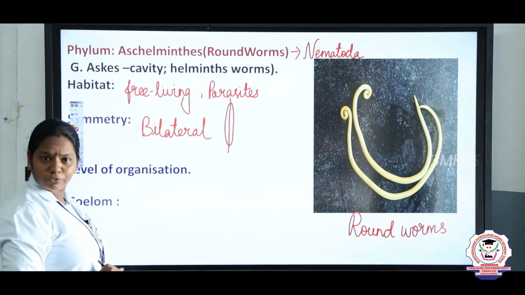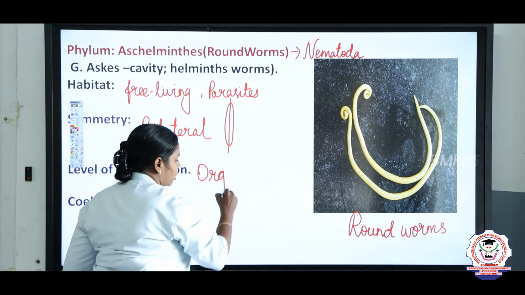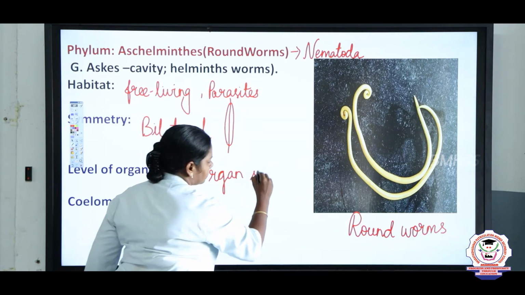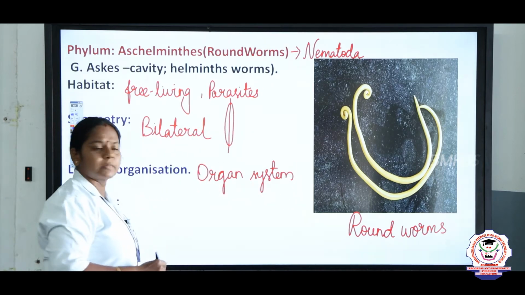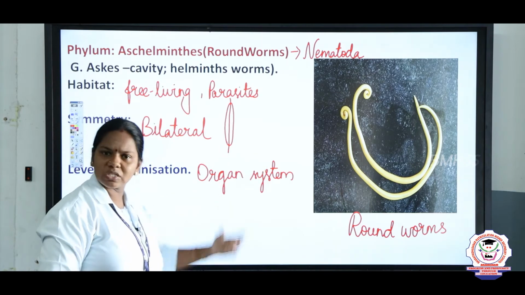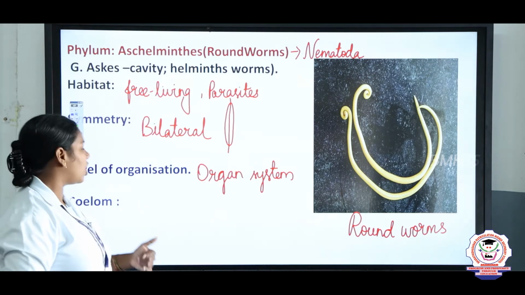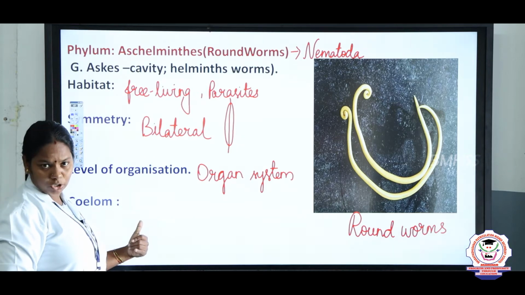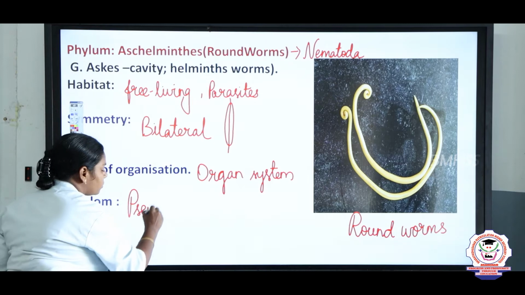And next, the level of organization is the organ system level, because they exhibit different organ systems such as the digestive system, excretory system and reproductive system, right? So many organ systems are found here. And coelom: based on the coelom we can say it is a pseudocoelomate.